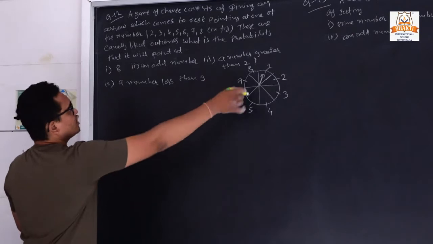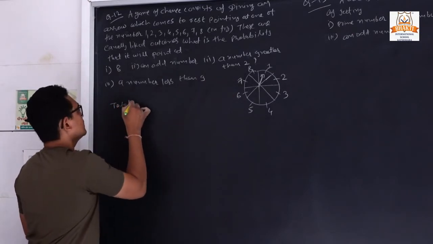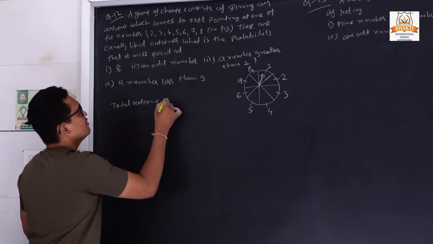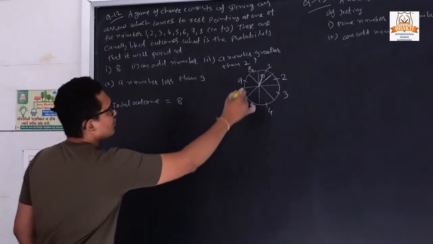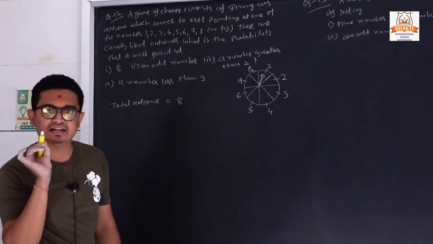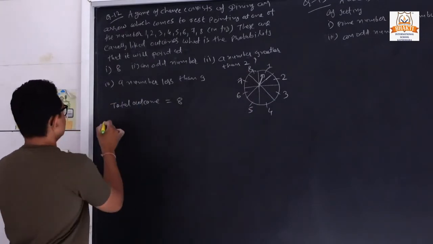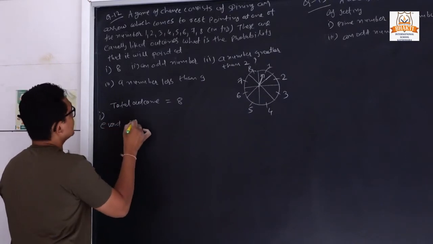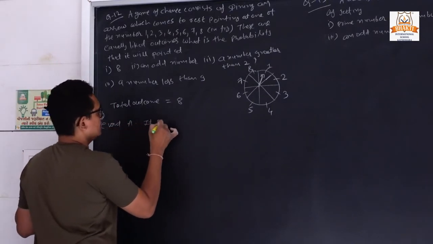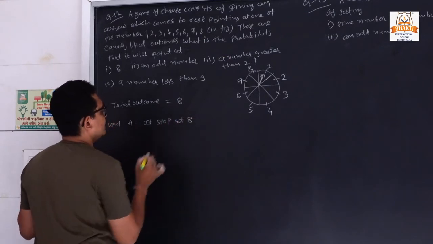So first of all, the total outcome is 8, 1 to 8. Now it stops at 8, so it has only one chance. So first answer, event A, it stops at 8.